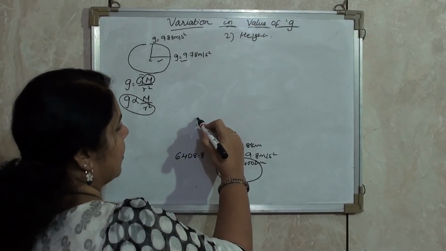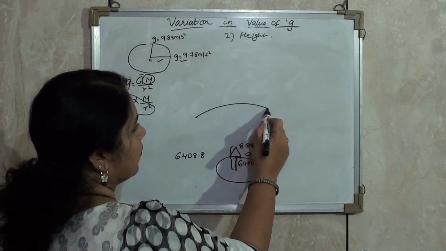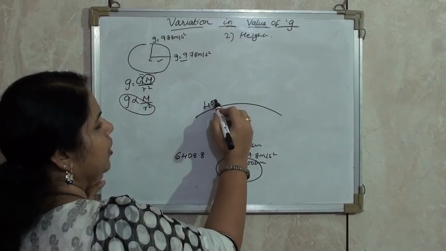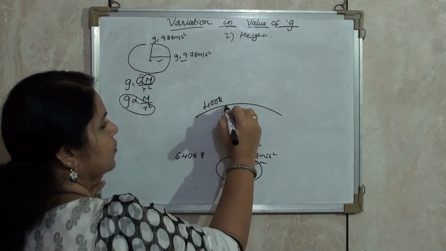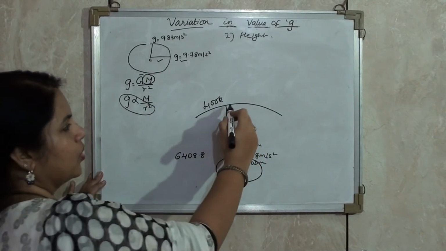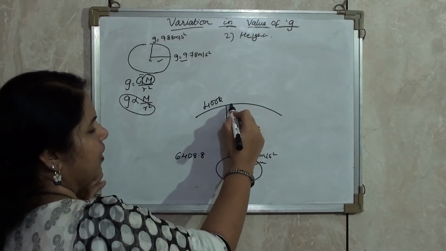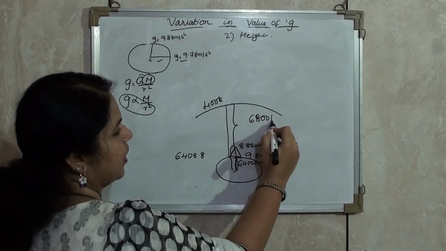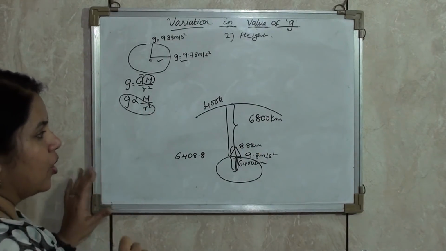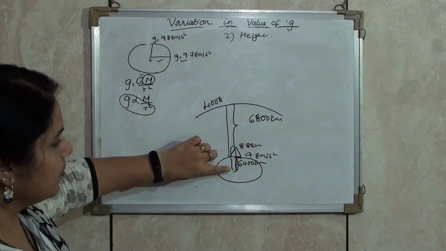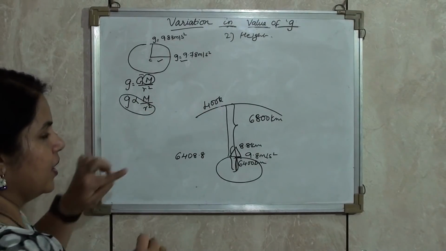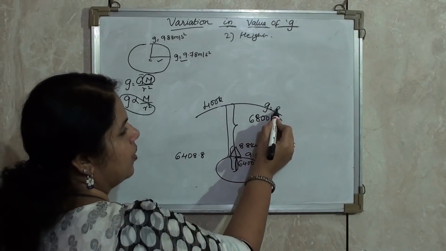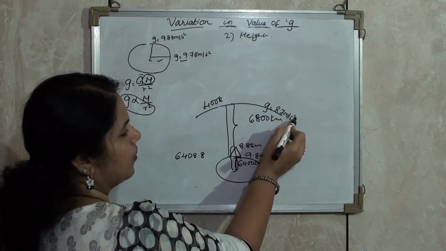Next, if I take an example of a weather satellite which is placed 400 kilometers above the surface of the earth. Now if I total it up with 6400, I will get a distance from the center of 6800 km. Now as the height has increased from the center to this satellite, I will see that there is a change in the value of G. It is 8.7 meter per second square.